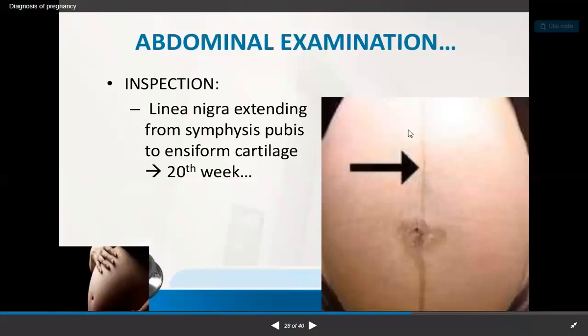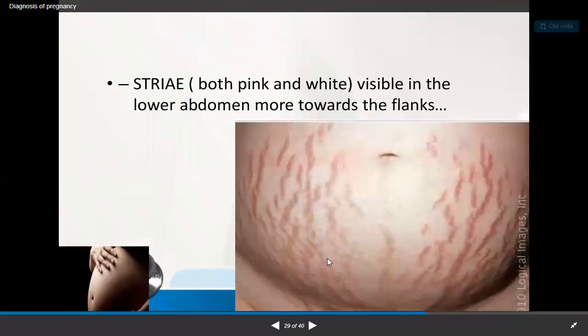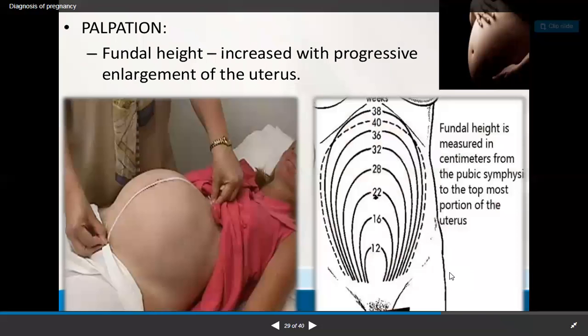So this is one black line, that is linea nigra. These are the same pinkish whitish lines, that is striae gravidarum. Then changes in the fundal height, 22 to 24, 36. And at 40, it goes downward because of engagement of the presenting part.